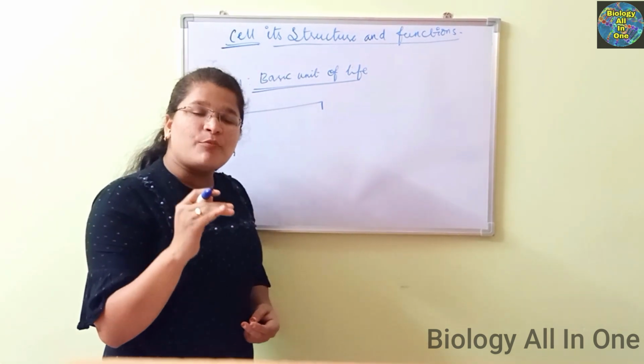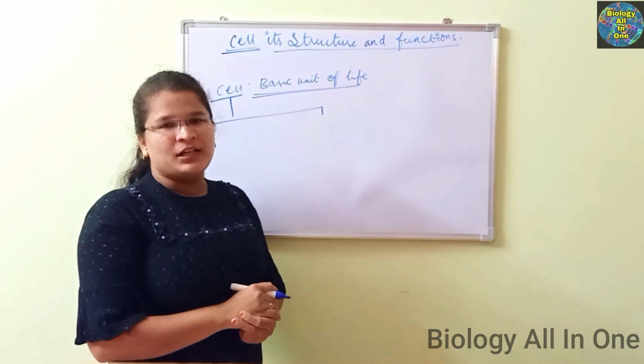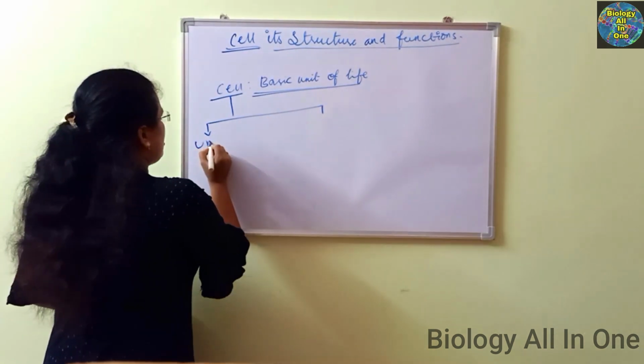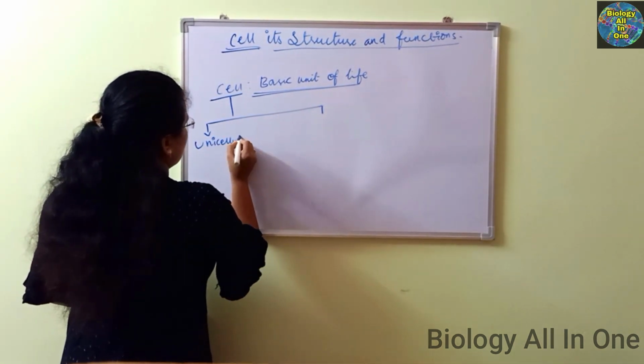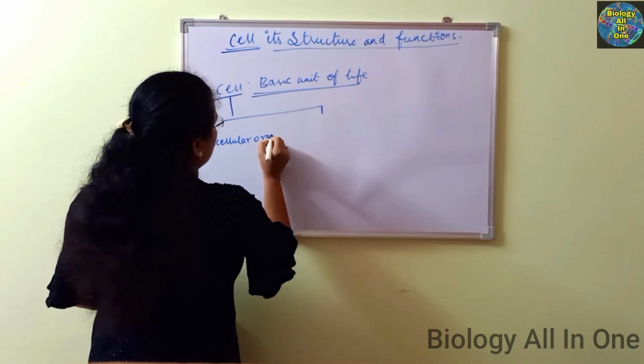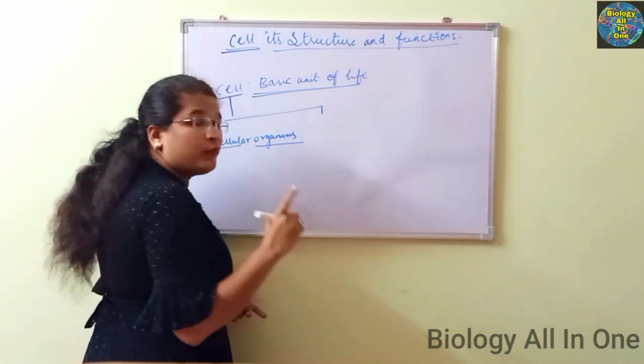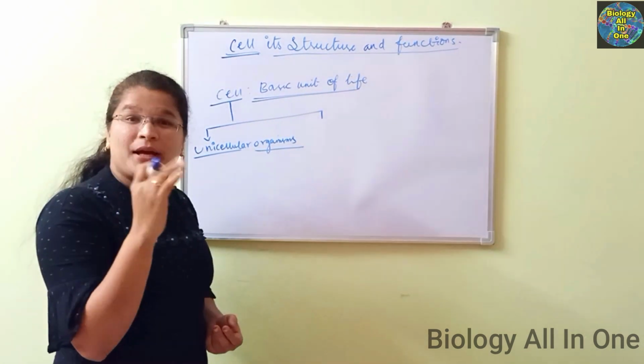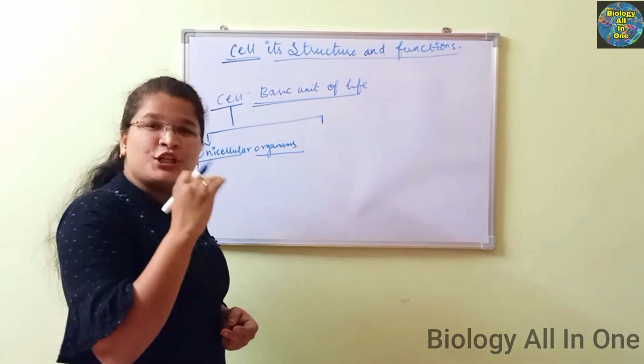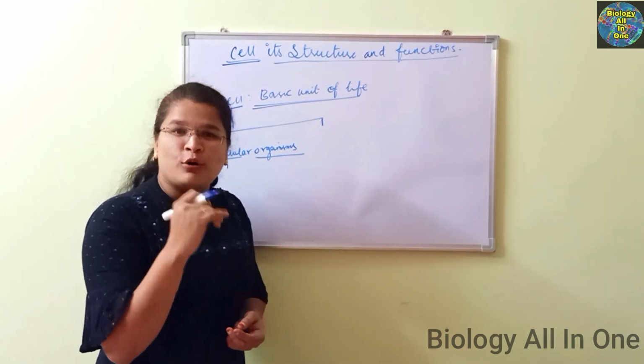The organism which is having a single cell is called a unicellular organism. The organism which is made up of a single cell, like amoeba, paramecium, euglena, chlamydomonas.